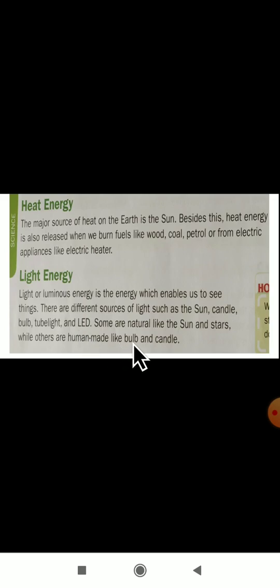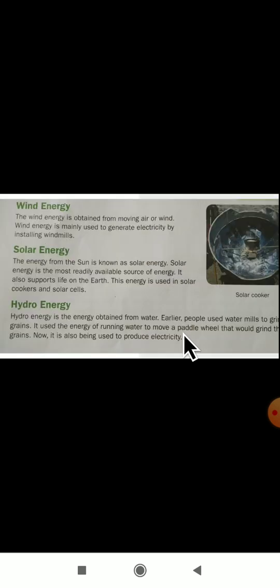Some are natural, like the sun and stars. Which are the natural light energy? The sun and stars are the natural light energy. Others are human made, like a bulb and candle. These bulb and candle are made by humans, they are man made. But the sun and stars are natural. Okay, this is about light energy.